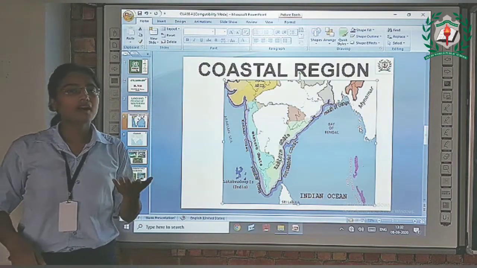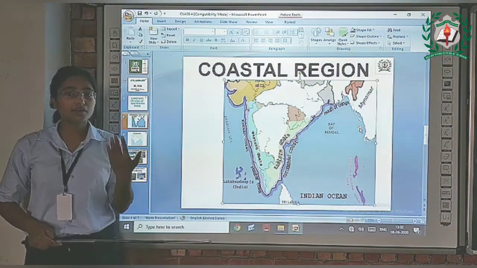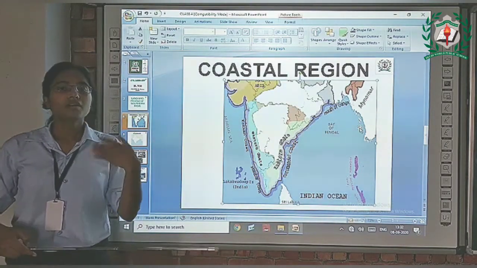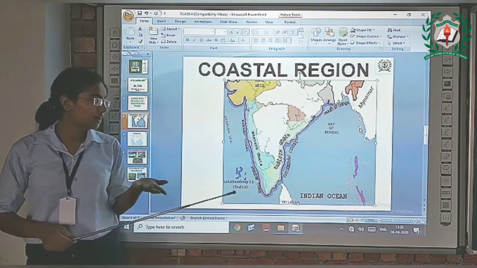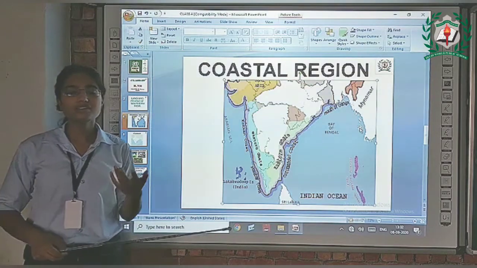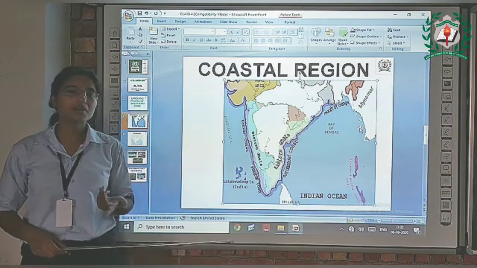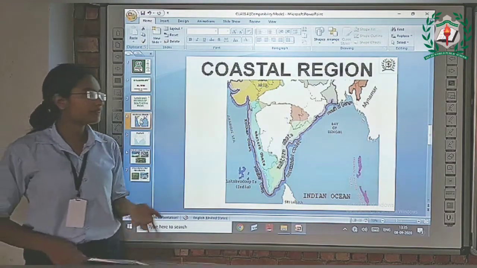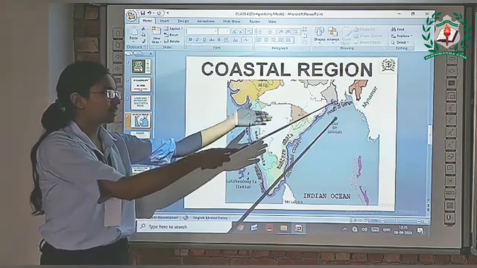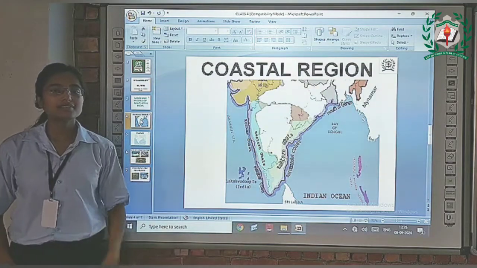The most important harbor cities or industries are Mumbai, Surat, Cochin, Visakhapatnam and Chennai.